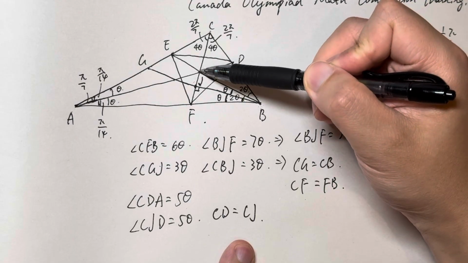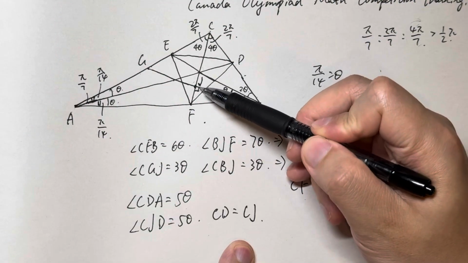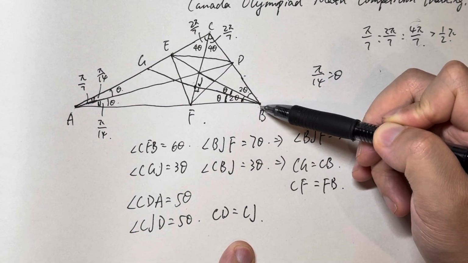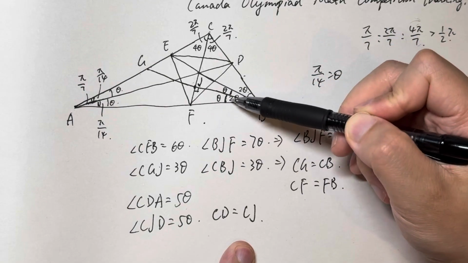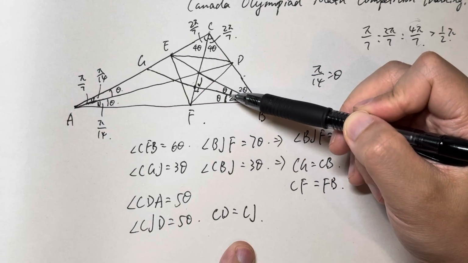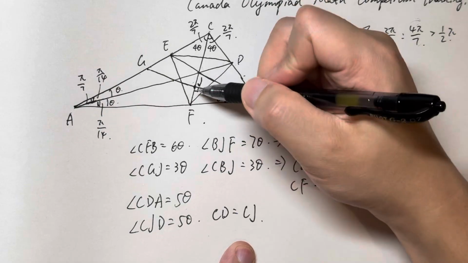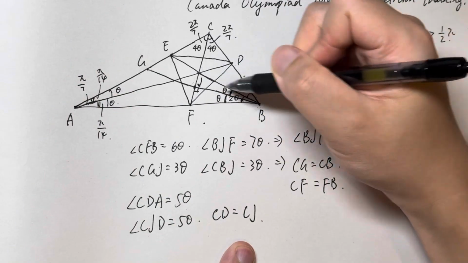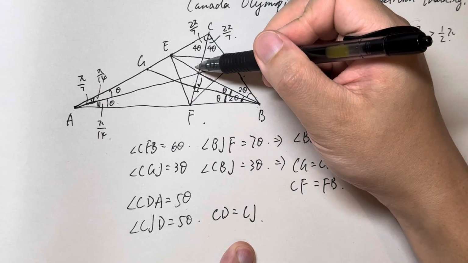CD equals CJ. And we already know that angle JFB is 6 theta. Here angle JBF is 2 theta. So the total is 8 theta, which means this angle is 6 theta. So here the angle BJF is 6 theta as well. That means the angle